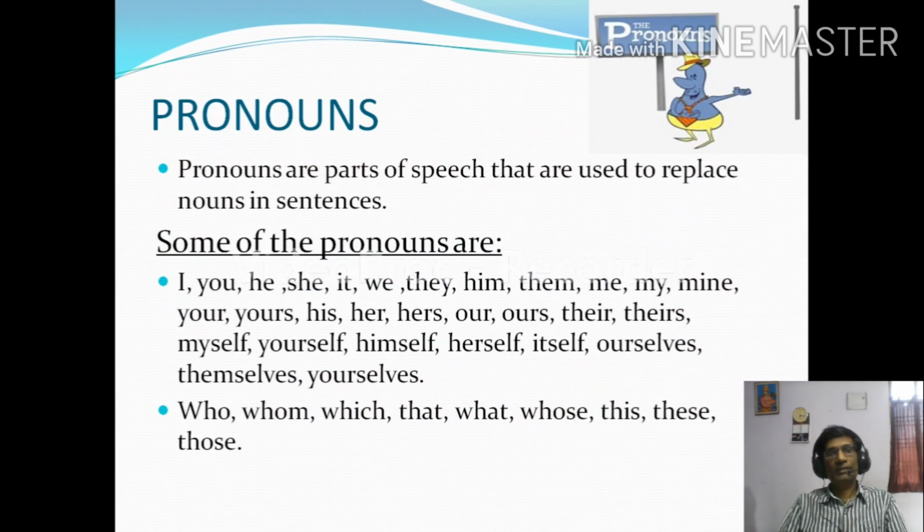Pronouns. What is a pronoun? Pronouns are parts of speech that are used to replace nouns in sentences. In simple terms, we can say a pronoun is used instead of a noun or a noun phrase. Some of the pronouns are listed here. I'll read them aloud. Listen to them carefully.